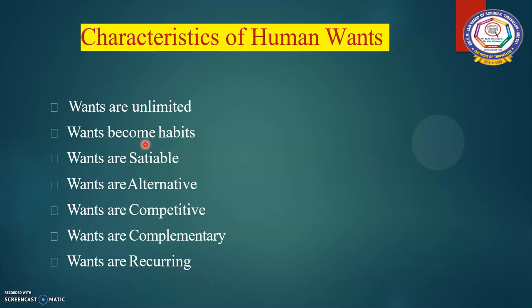Now we are going to discuss some characteristics of human wants. First one, wants are unlimited. Human wants are countless in number and various in kinds. So our wants will be different. If one want is satisfied, another want crops up. So it is natural, isn't it?